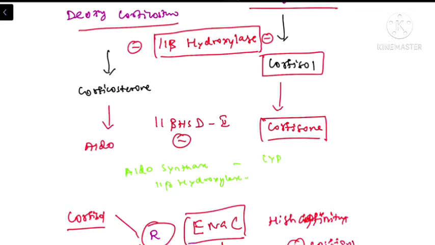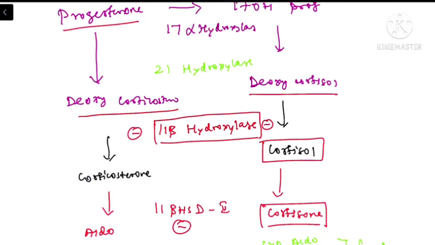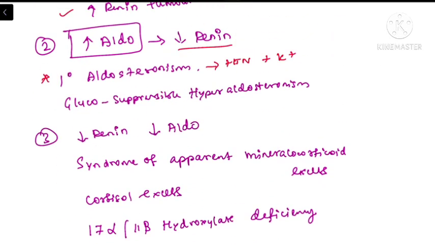So the cytochrome aldosterone synthase and cytochrome 11 beta hydroxylase genes will be fused in these patients. So normally whenever there is an activation of 11 beta hydroxylase by ACTH stimulation, there will be excessive synthesis of aldosterone. But these patients will be having a normal dexamethasone suppression test. So because of the fusion of these two genes, these patients will be having an excessive level of aldosterone but a reduced level of renin, and the patient is having hypertension and hypokalemia.